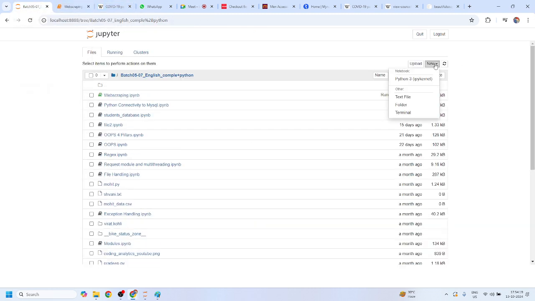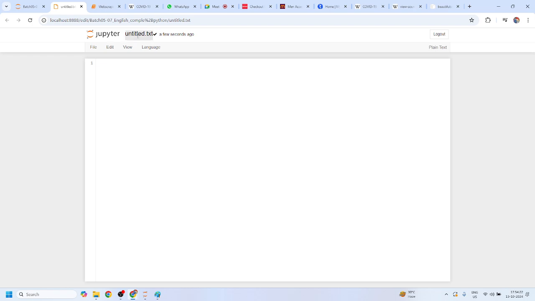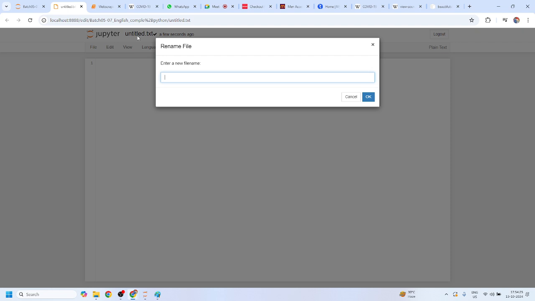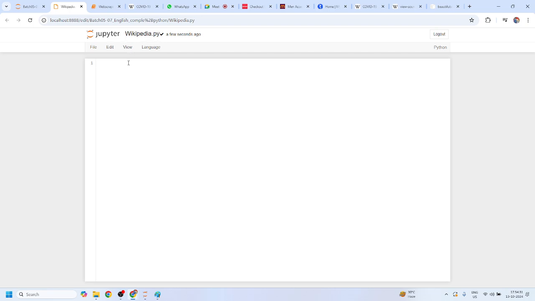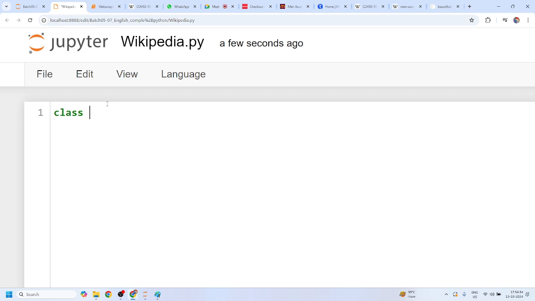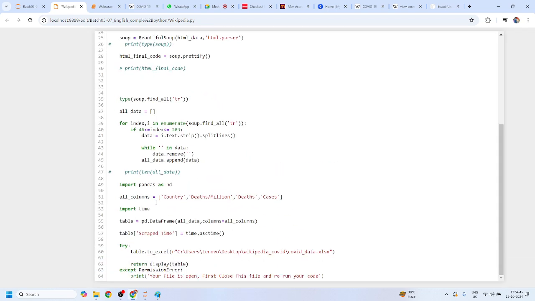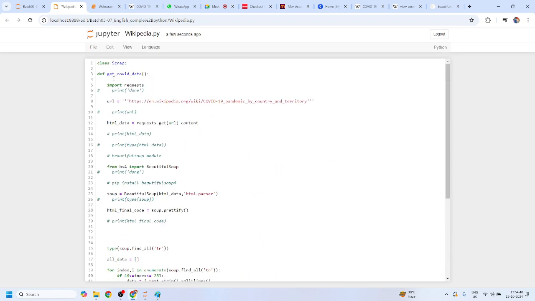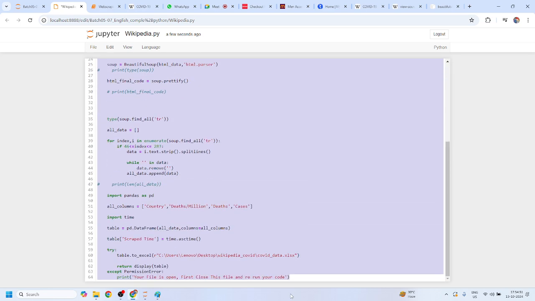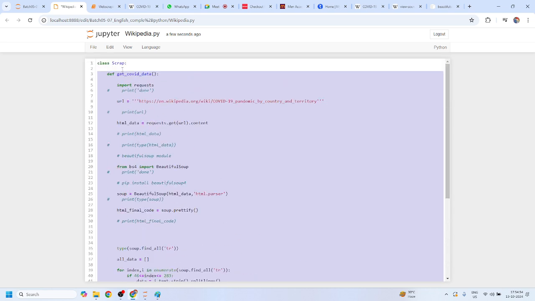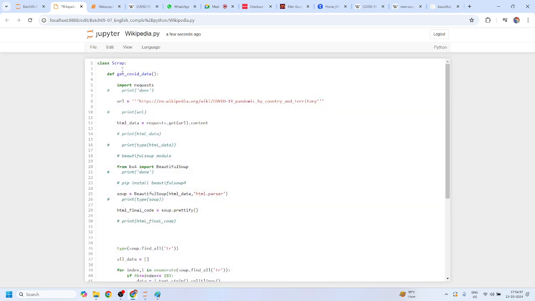So candidate, now what is my final approach? I'll try to create a file, and that file is my wikipedia.py, right? Wikipedia.py, and I'll just write class Scrap, right? And inside this class Scrap, I'll paste this code. Any doubt? No, sir. Inside this class Scrap, I'll paste all the code. And I know that this will run, right? Am I right? And let me just give the very basic information.